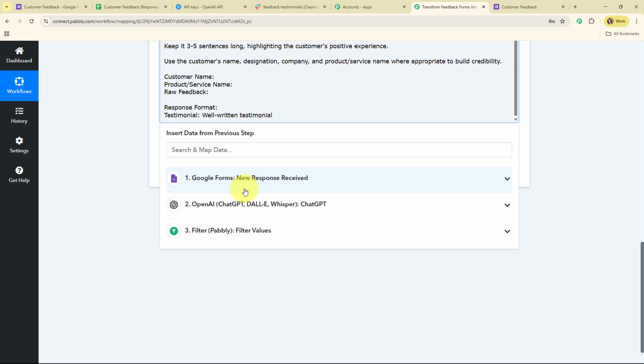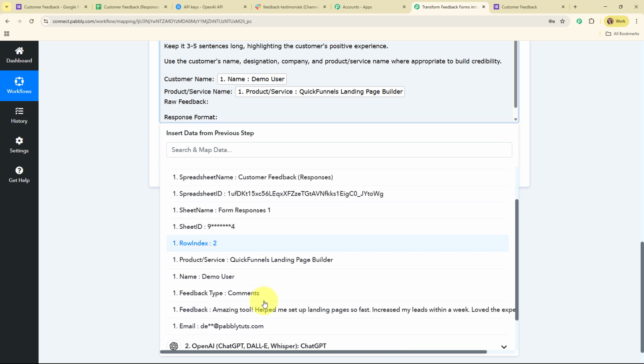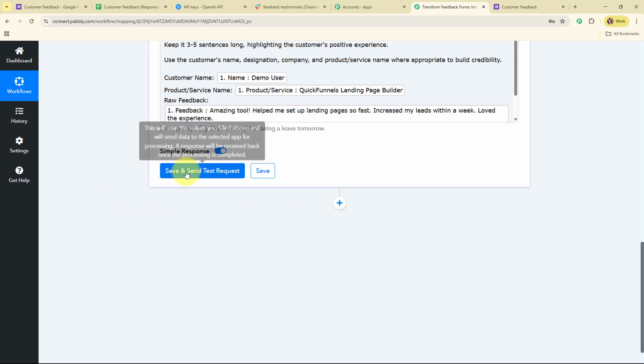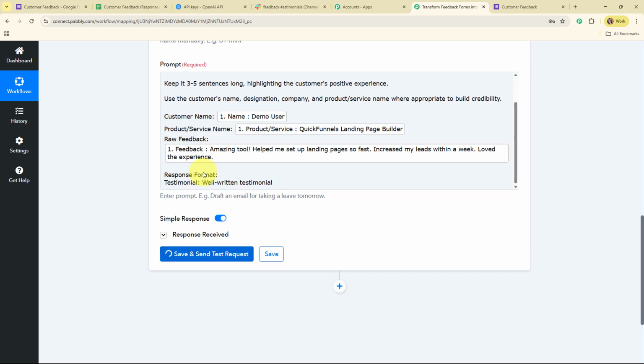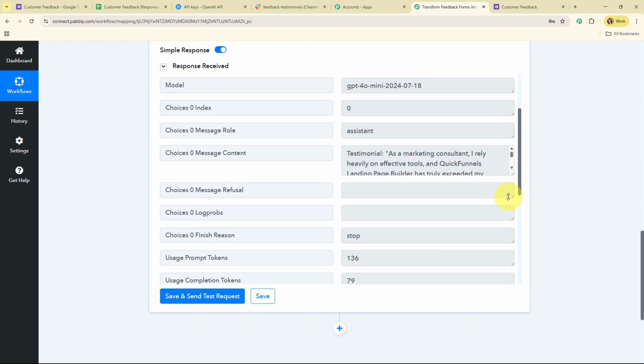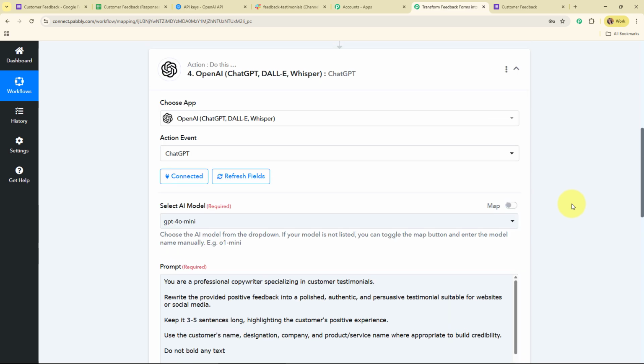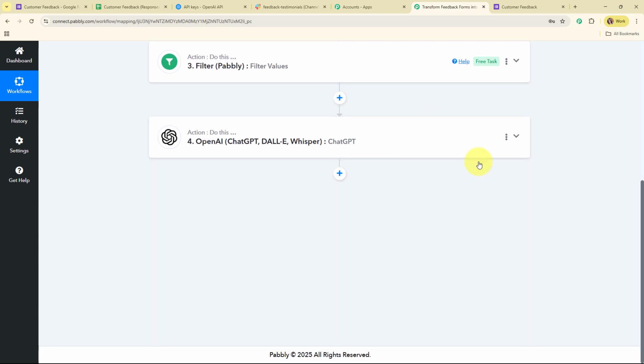So let me add the customer name over here. Here I'm going to map the product and service, and lastly here I'm going to map the raw feedback. Alright, so now after entering all the required details, I'm going to click on the save and send test request, and here you can see we have received a successful response where we have received the message content generated, where we have received the testimonial generated by OpenAI. So with this we have successfully set up this action step as well.